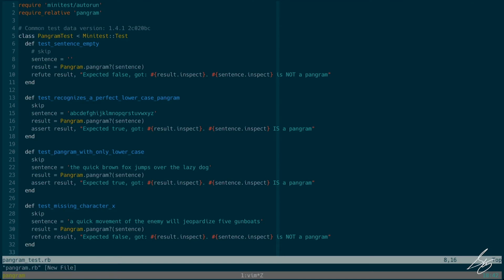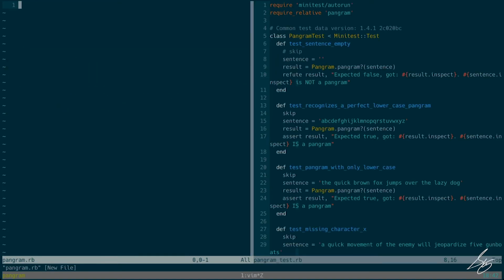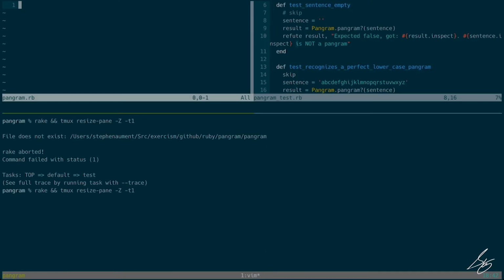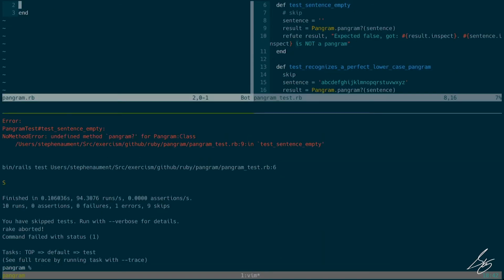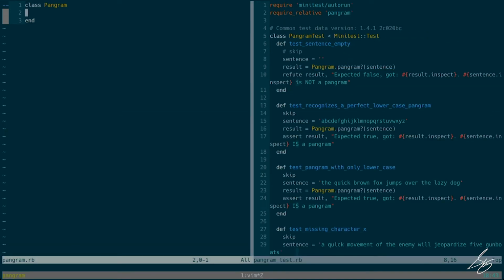I'm going to reverse my panes here so that my class under test is on the left and my tests are on the right, and run it again, and it's going to complain because I haven't initialized the class yet. Now it'll complain because I don't have a class method named pangram yet. Okay, yep, undefined method pangram. So let me go ahead and create that method.